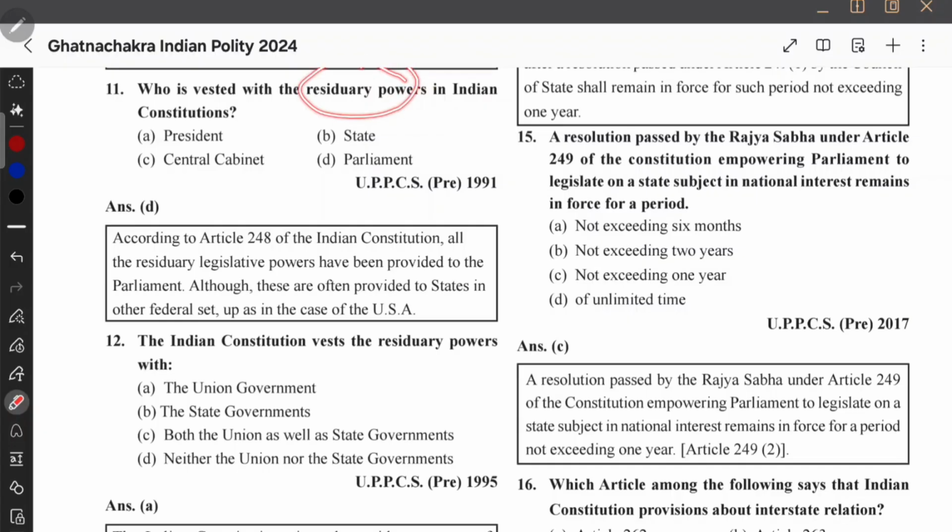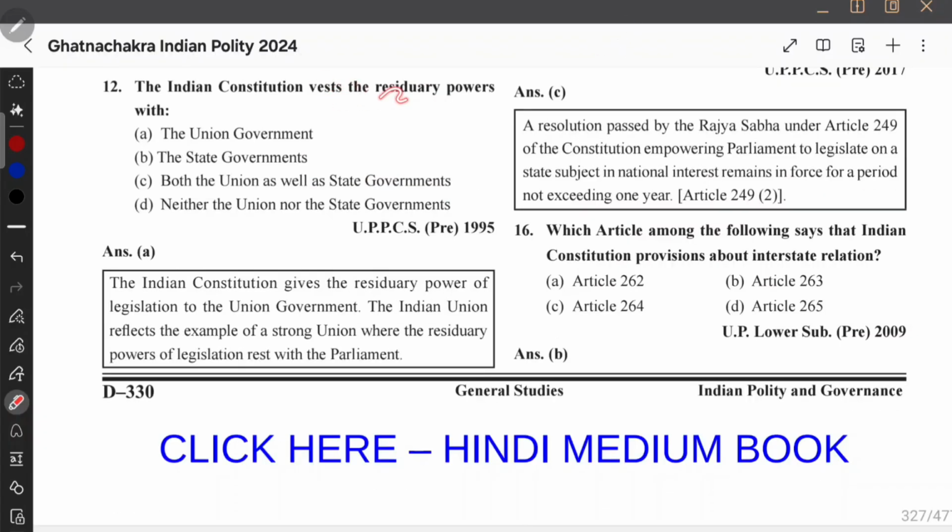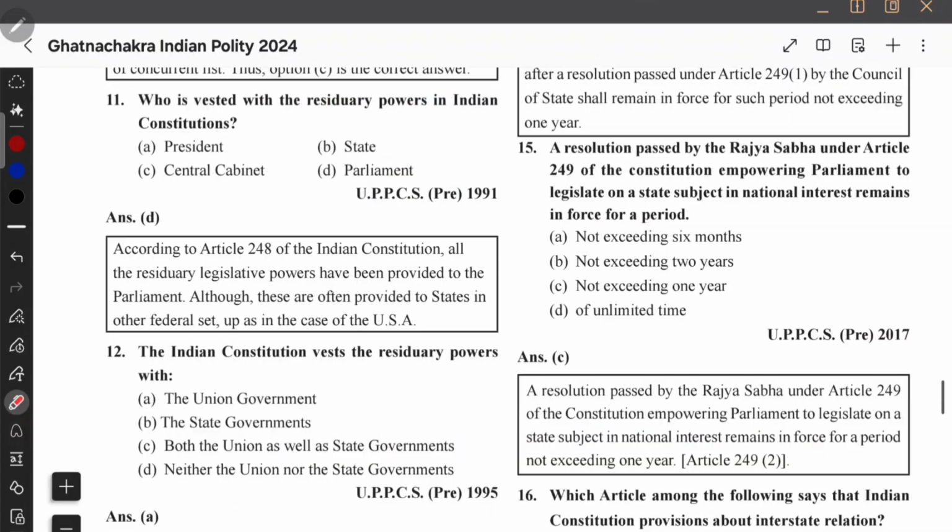Who is vested with residuary power? It's the Parliament or the center. If they ask, it's okay. Center and Parliament are not both together, so only Parliament is there. I'll take this. Now there's no controversy. See this question: the Indian Constitution vests the residuary power with the Union government. See? Here it's Parliament with residuary powers, here it's the Union government with residuary power. So anything can be asked.